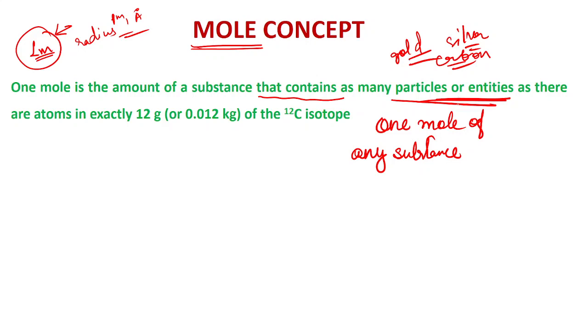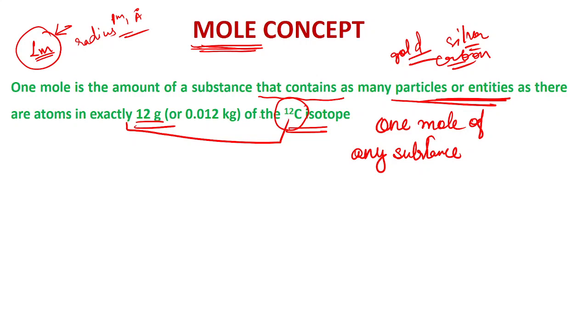That is 1 mole. Here, in order to determine this number, we use the mass of carbon 12 by mass spectrometer. Why was carbon 12 taken? Because carbon 12 has a mass of exactly 12 gram, so this was taken as the standard. Mole is defined with respect to the C12 isotope, that 1 mole is that many particles which are present in 12 gram of the C12 isotope of carbon.